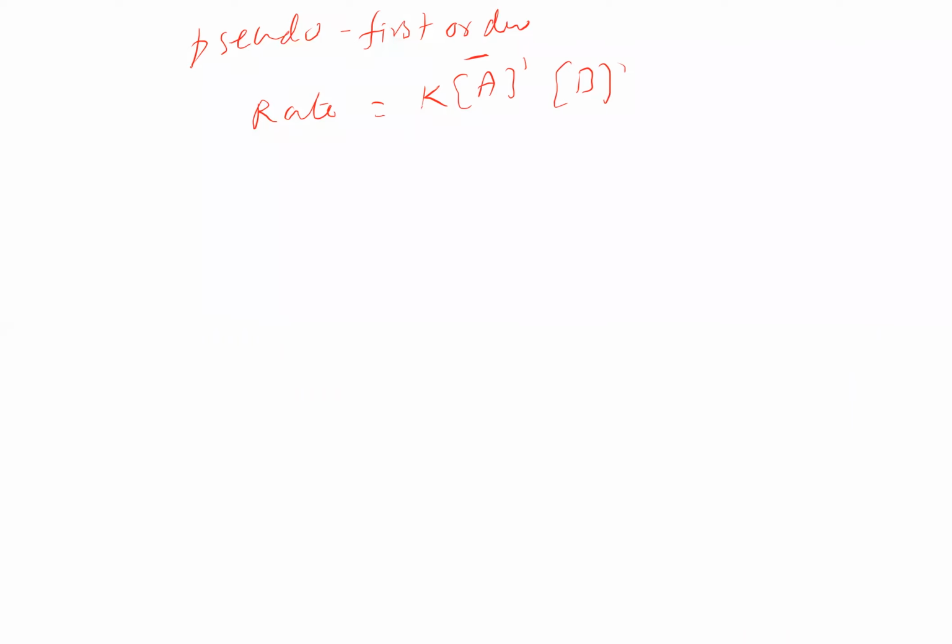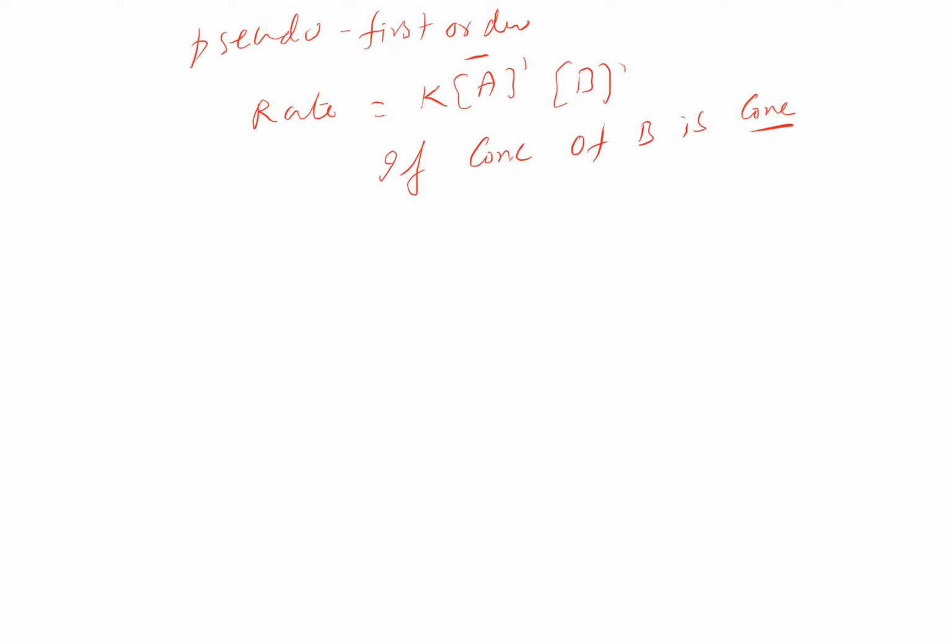Suppose throughout the reaction the concentration of B is constant, which means we have taken it in such excess that the concentration of B remains constant. Sometimes a catalyst also comes into the rate expression, but the catalyst concentration being constant, it does not influence the order of the reaction. So their concentrations may come in the rate expression also.